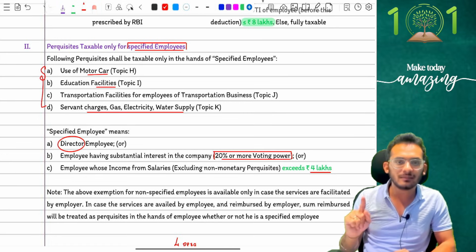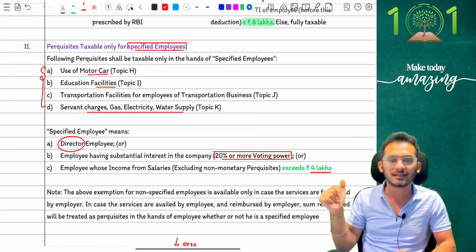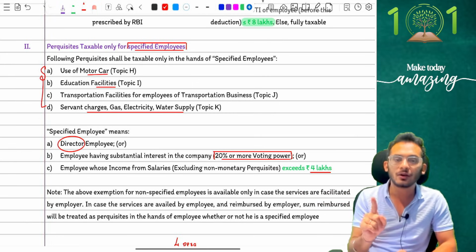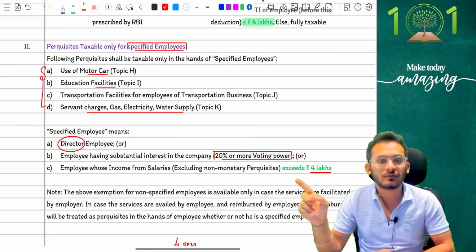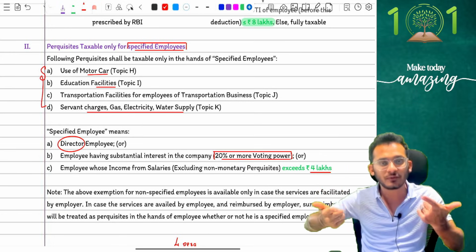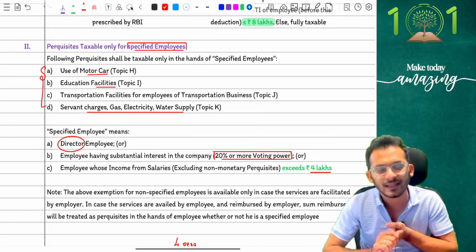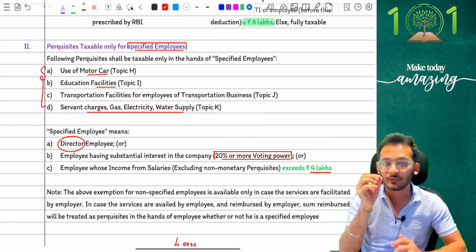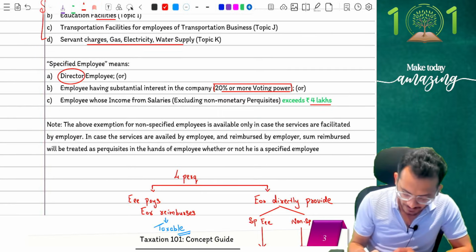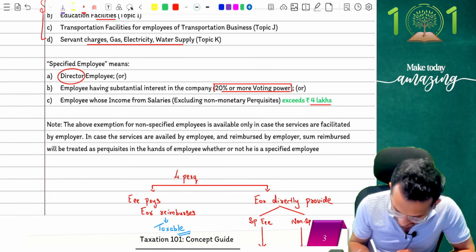They see the question and they come and say, Rahul, looks like salary is less than 4 lakhs, let's make it exempt. No. You cannot exempt it unless you are aware about the fact that you have to first get it from the employee directly. This benefit itself should have been given by the employee directly and should not have been paid by you. So very, very important, people. This adjustment is what you have to keep in mind extremely carefully.